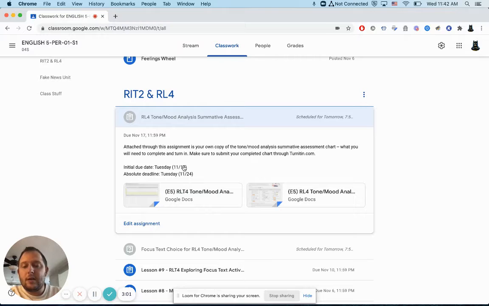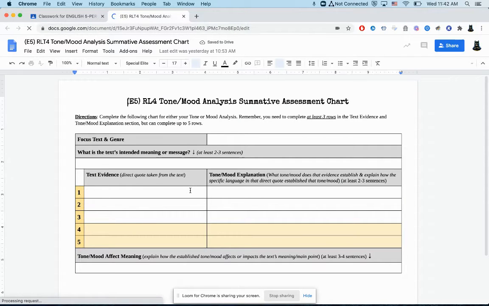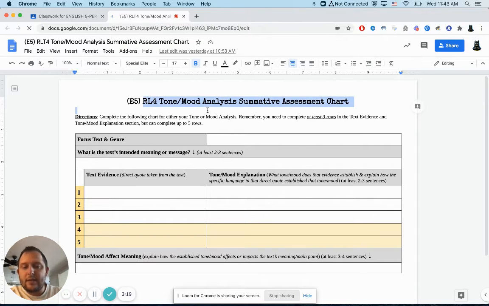Again, summatives go through turnitin.com. So I'll show you this. This chart will make a copy of it for you once you open it. This is what it's going to look like. All right, so again, tone mood analysis summative.